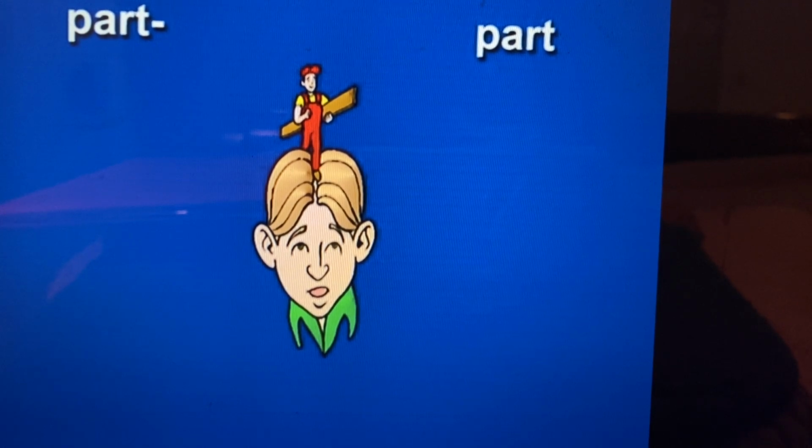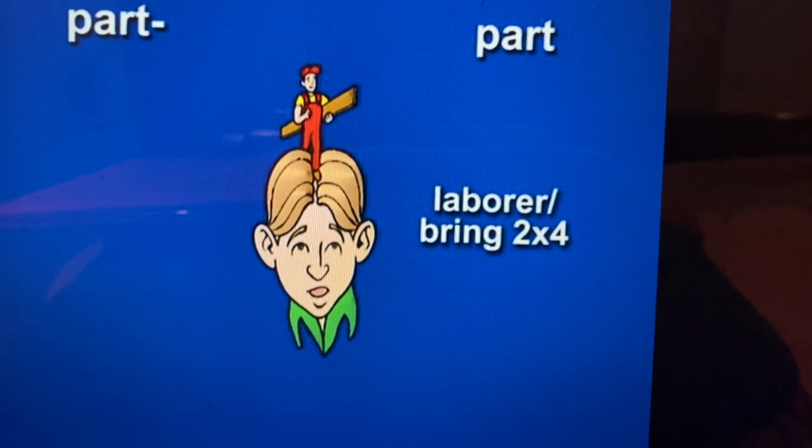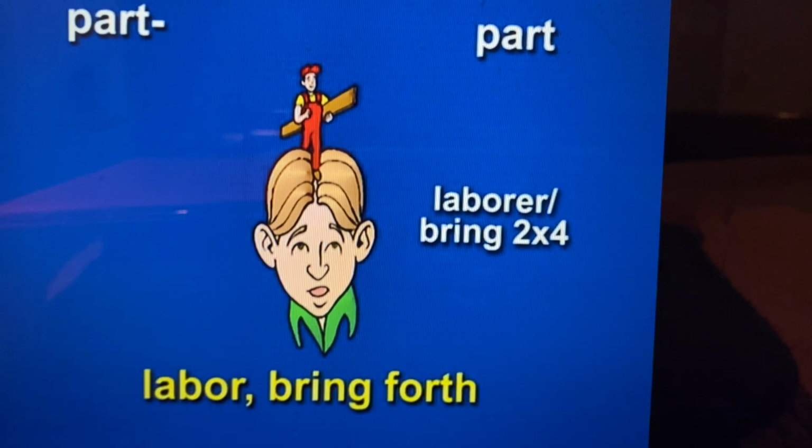Part, part, laborer bring 2x4, labor bring forth. Say it twice. Part, part, laborer bring 2x4, labor bring forth.